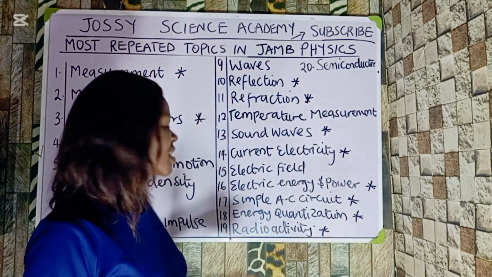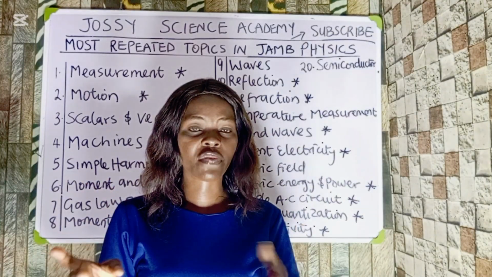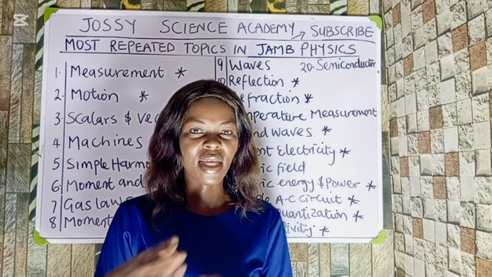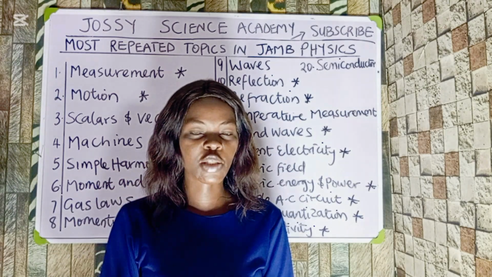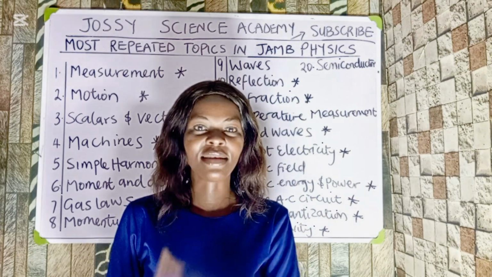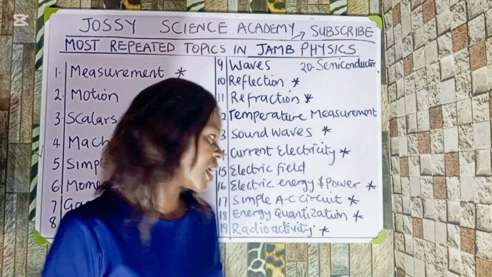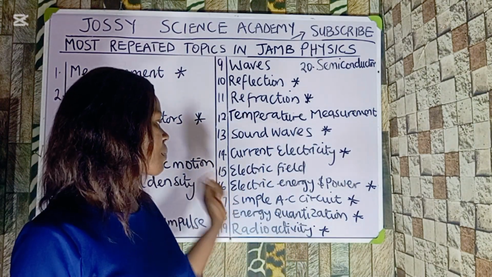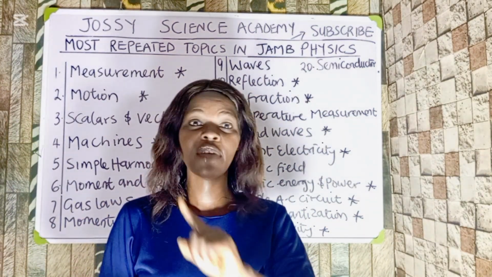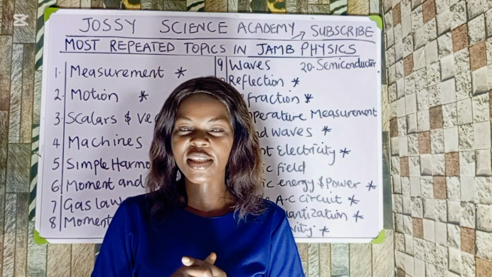Alright, then the next one is electric field. Under electric field, they normally go into capacitors and capacitance, series and parallel arrangement, the work done in a capacitor, and also electric field intensity. Very, very important. Then the next is electric energy and power, buying and selling of electrical energy. Very, very important. They don't miss it every single year.